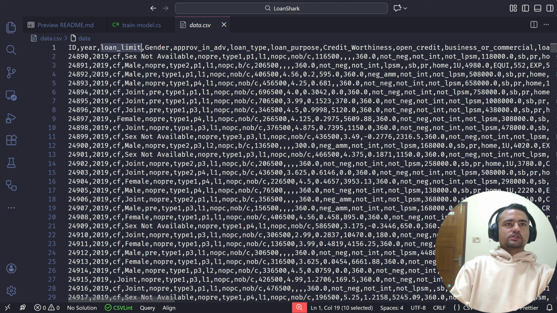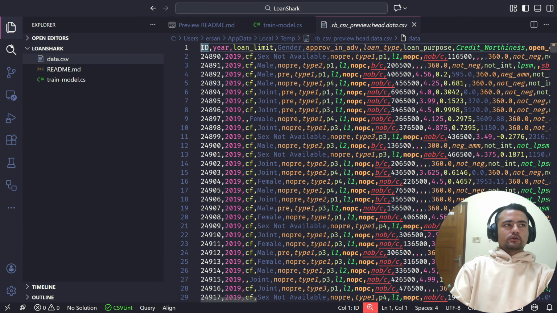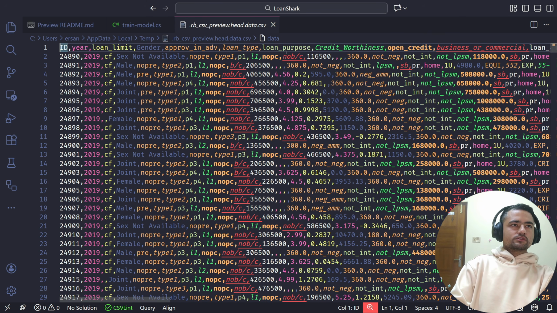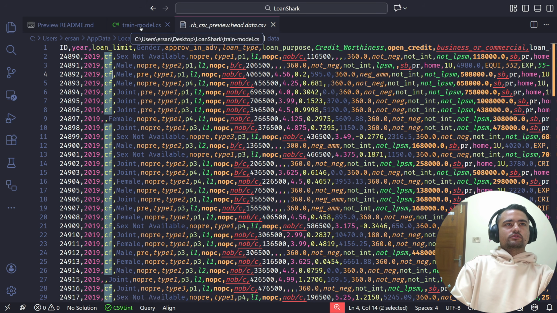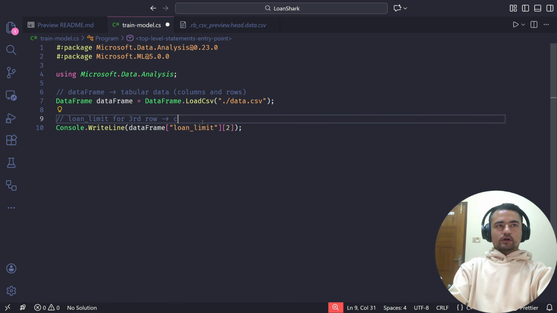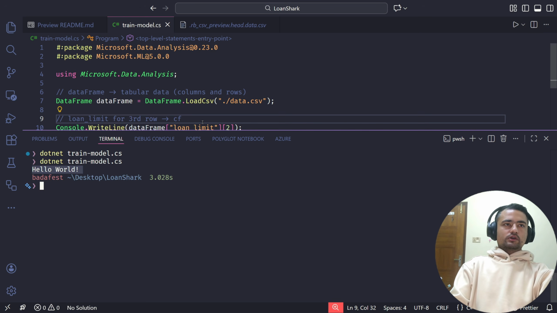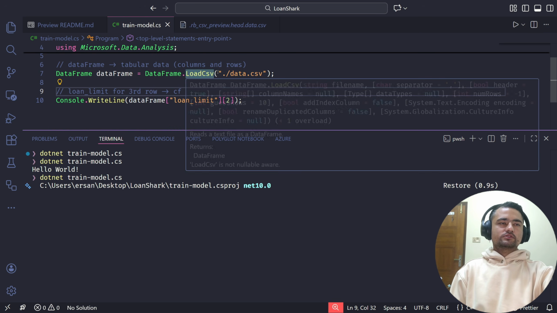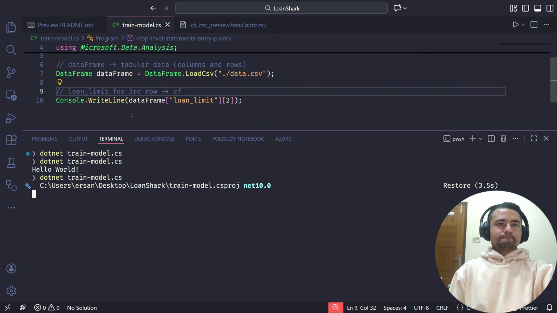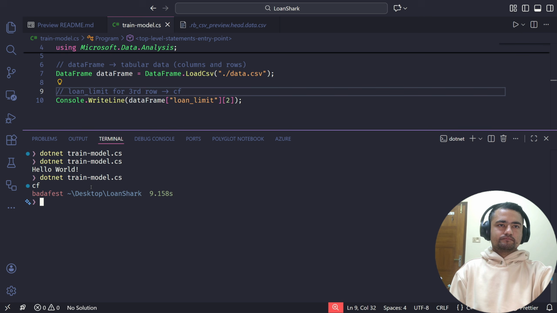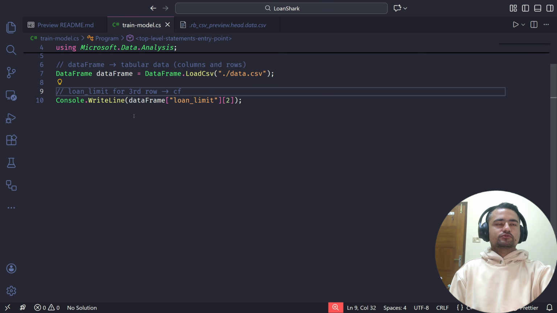If you see the CSV file, so first, second, third, this is the third row, and the value of loan limit, which I think is clearer in this view, is CF. So we should expect the output of this to be CF. Let's see the data. And just as expected, the value is here. This is how we can navigate through the data frame.